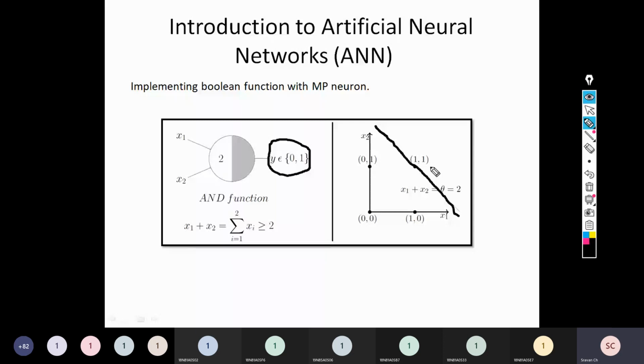So when we can draw a line like this to separate the possible Boolean outputs into two halves, such problems are called linearly separable. This is an important word, my dear friends.